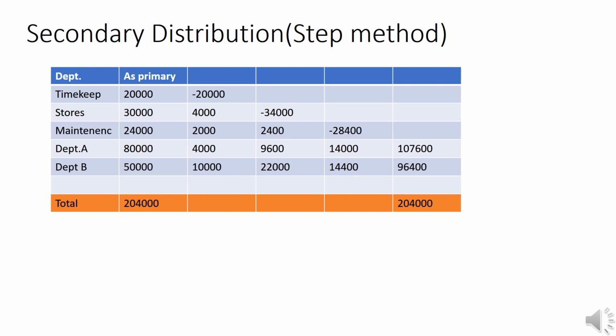It can be divided into 2,400, 9,600 and 22,000. Again maintenance department can be taken as total 28,400 is divided into A and B. The ratio, that is as the basis of maintenance department is basis of production department, that is 14,000 and 14,400 as per machine hour 700 and 720. Then take the total of A department 1,07,600 and B department, that is 96,400.